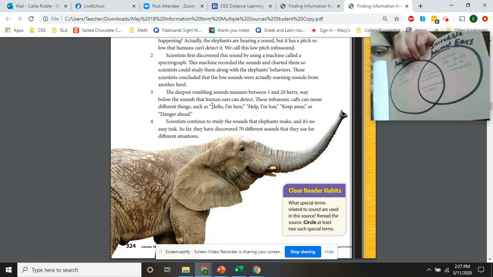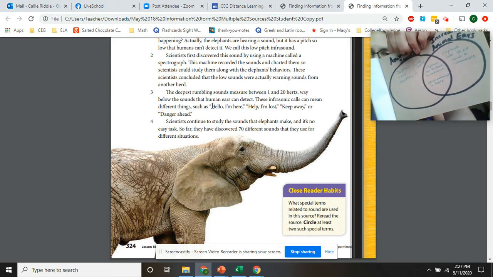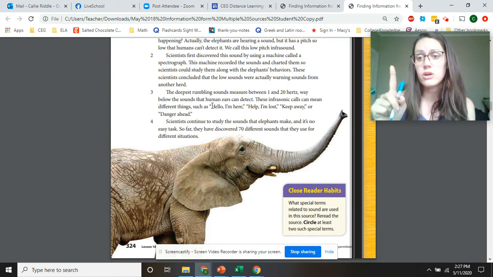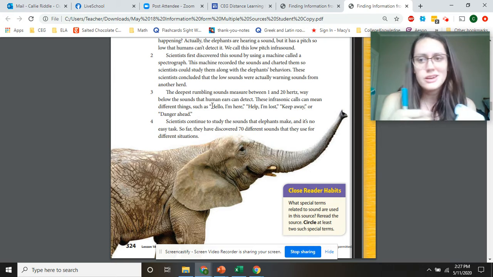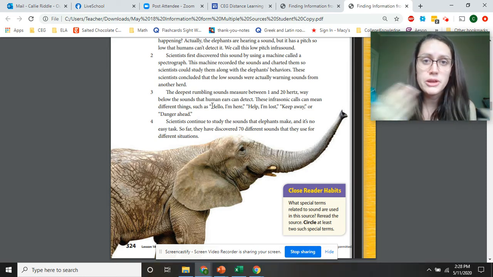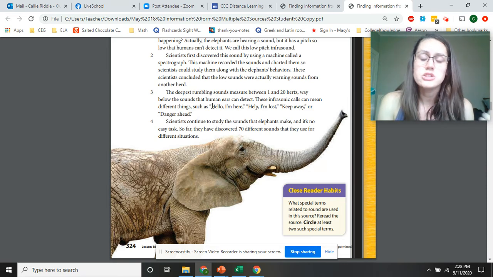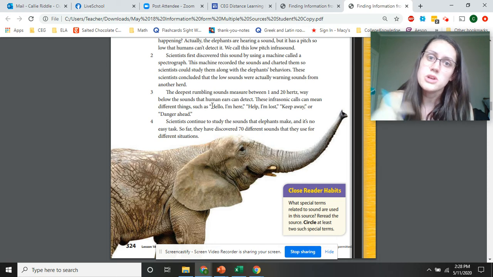So as you can see, as you read different articles about the same topic, it's really helpful. One article might give you something, but if you read another, it might have something different. There are going to be things that repeat, but reading different sources of information can help you get a better understanding of what you're trying to learn about. That's just an introduction to looking at different sources. Go ahead and click on part 2, and we'll talk about some of the questions that go along with this passage. See you there.